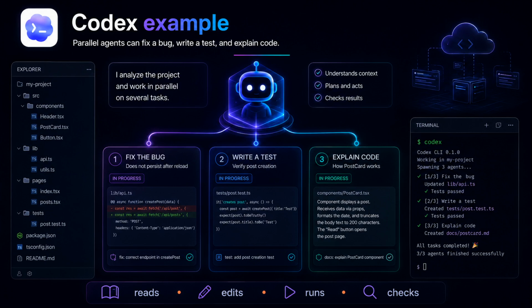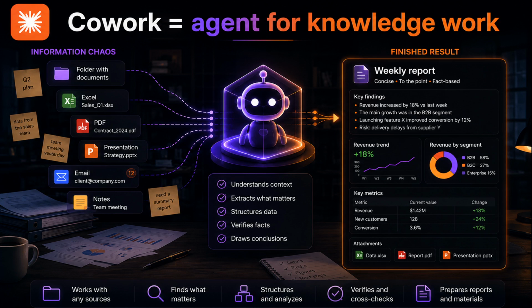Codex is the same general idea from the OpenAI side. You give it a project, it reads context, makes a plan, edits files, checks results, and explains what it changed. The important thing is that these tools are not just smarter chat, they can work in a real project. They can create files, they can modify existing files, they can run commands, they can verify that the work was done. For beginners, the practical takeaway is simple. If the task has files, rules, and a desired result, it can often become an agent task.